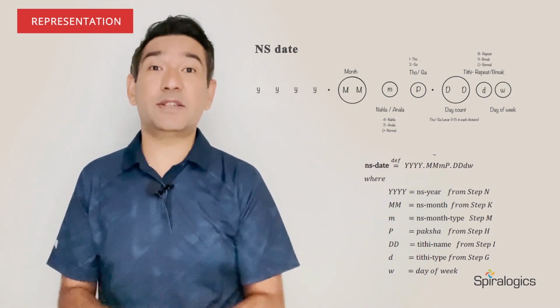Using this representation, any day can be represented in the NS calendar. And this can be used for any calculations further along to convert dates to and from NS dates. As you can see, it is pretty straightforward to calculate the NS date. Using this approach, we can find the NS date of any given day in the past or in the future.